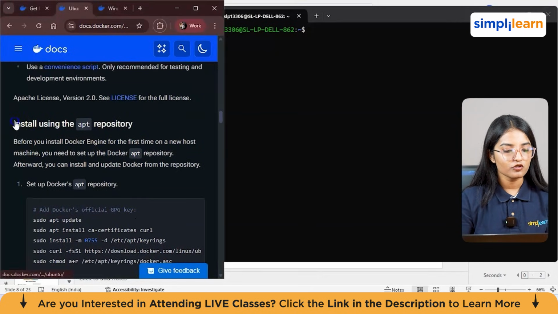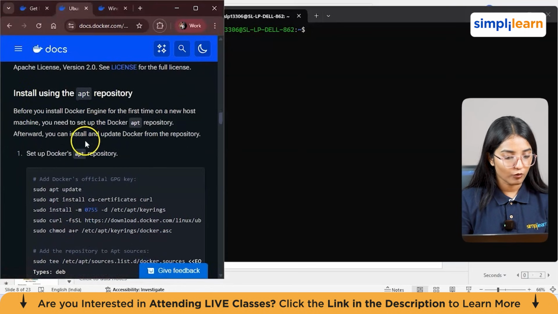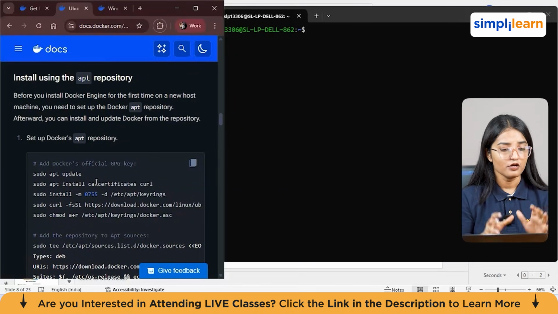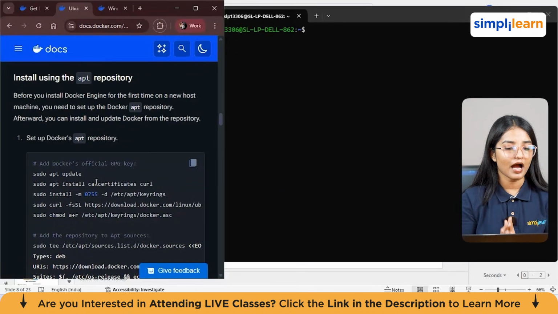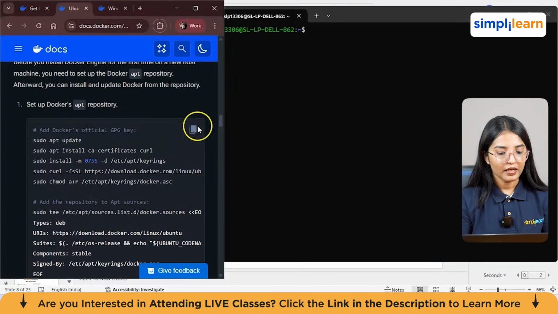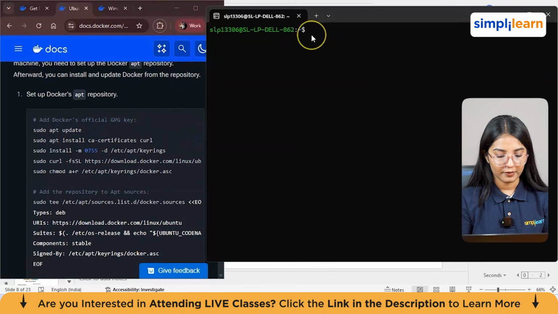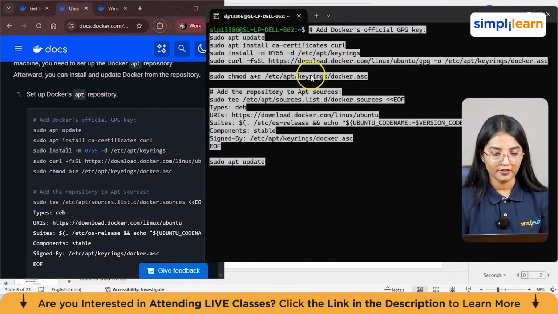Now, this is the first option to install, using the apt repository. Before we install Docker Engine for the first time on a machine, we need to set up the Docker apt repository from here. For this, we'll just copy this command from here. Just copy and paste it, and I'll be explaining the command as well.